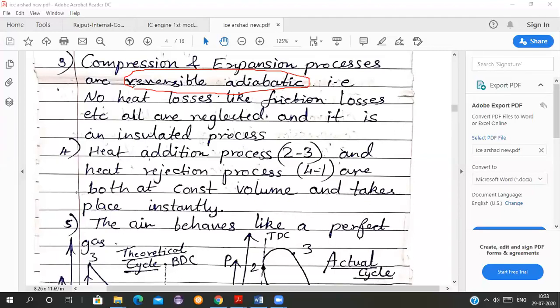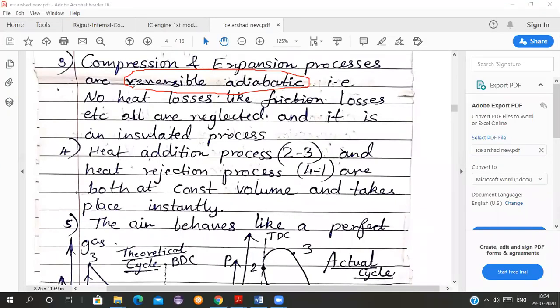Entropy will remain constant, sir. Yes, the entropy of the system is constant. So what is the adiabatic system? The adiabatic system is a thermally insulated system from its surroundings. It can however exchange work with the surroundings.